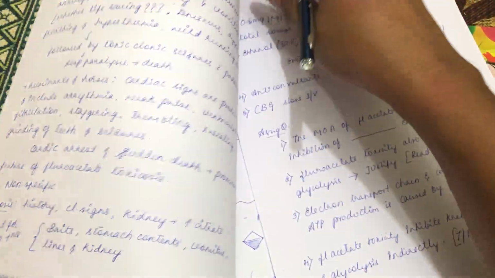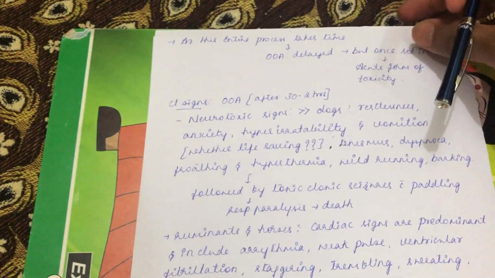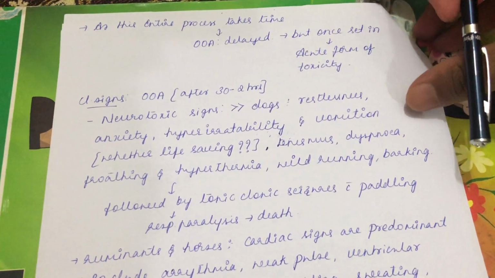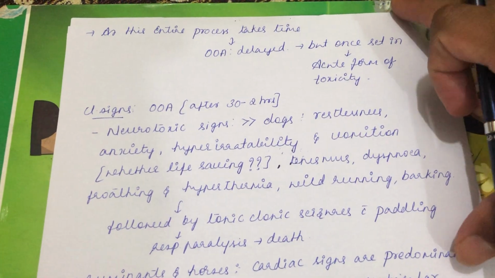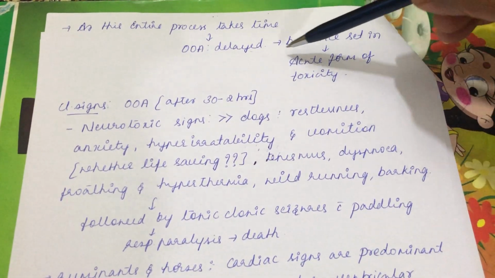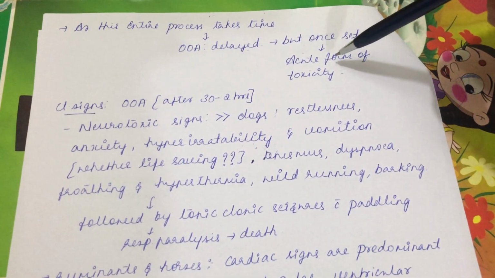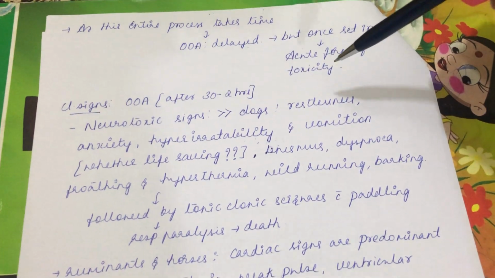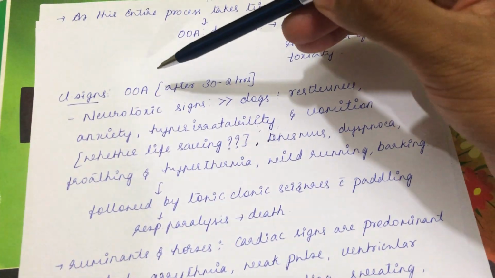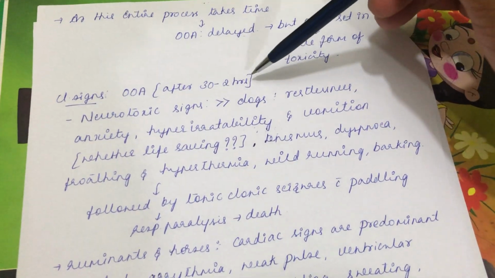Now we shall see the clinical signs. Since the entire process takes time, the onset of action of fluorocitrate will be delayed. Even though onset of action is delayed, once its action sets in, you will see an acute form of toxicity. Generally, onset of action takes 30 minutes to 2 hours to begin the clinical signs.